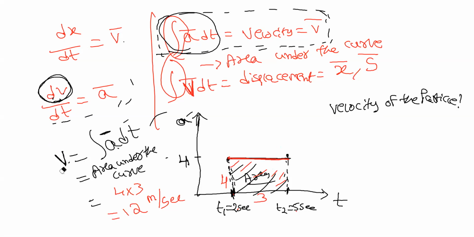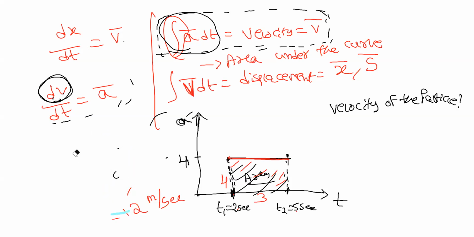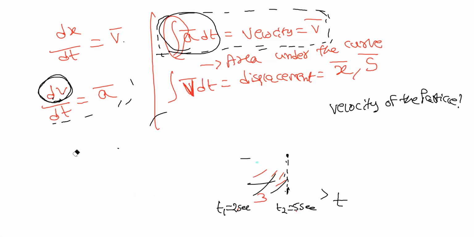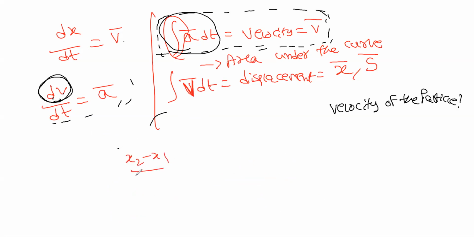So whenever you have to find velocity when acceleration is given, you just have to find the area under the curve, because it is one differentiation, one integration, right? Yes, sir. So same thing for differentiation. Differentiation means you know how to do. Just take x2 minus x1 by t2 minus t1 and you will get the answer. Now, as a note, this is t2 minus t1 in general, right?